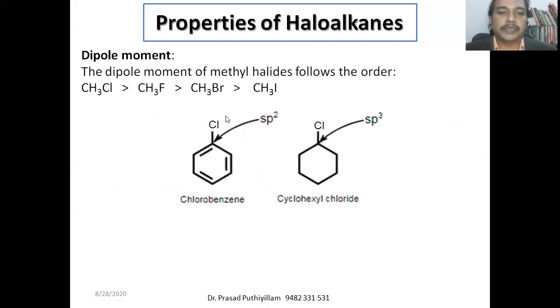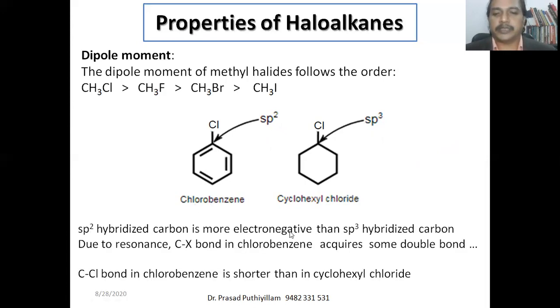Other examples, say chlorobenzene and cyclohexyl chloride. The structure looks the same, but here it is benzene, an aromatic molecule. Here it is not aromatic, it is a cycloalkane. And the carbon containing the chlorine atom is sp2 hybridized in case of chlorobenzene, and sp3 hybridized in case of cyclohexyl chloride. As the hybridization changes from sp2 to sp3, there is variation in dipole moment. An sp2 hybridized carbon is more electronegative than an sp3 hybridized carbon.